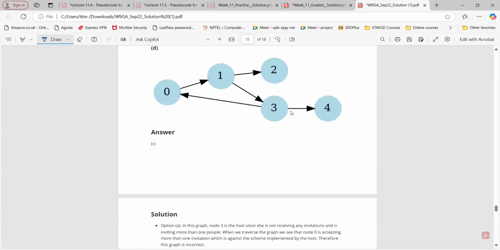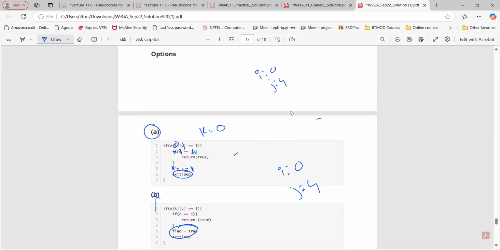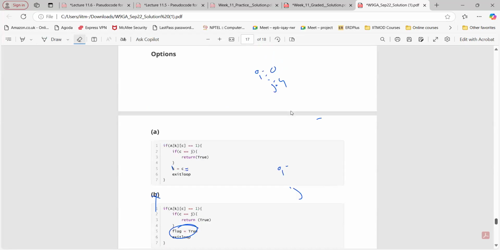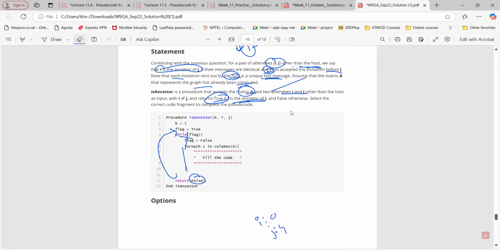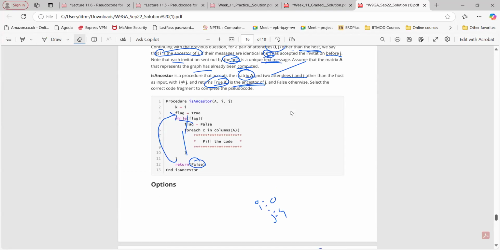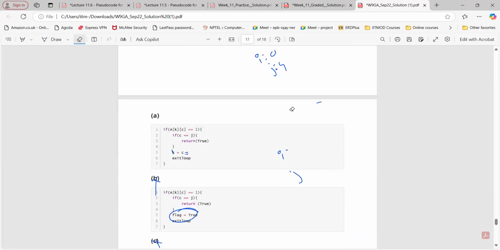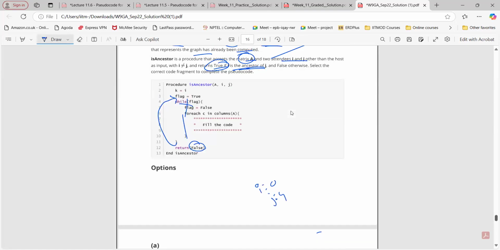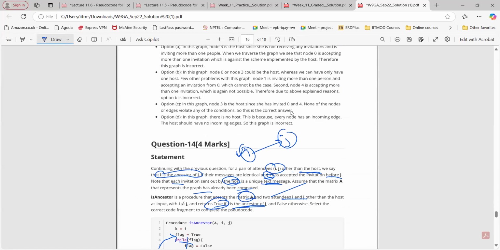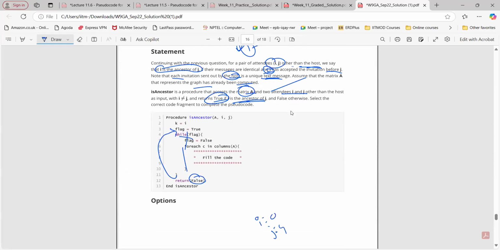So 0, 2, 1, 0, 2, 2. So if I take 0 to 2 here. Procedure ancestor accepts A, attendance to host, other than host as input, returns true if I is the ancestor of J, otherwise false. Okay, so 0 and C is the correct answer, right? Okay, we are looking for the correct map here. So this is 0, 1, and 2. So I is 0.